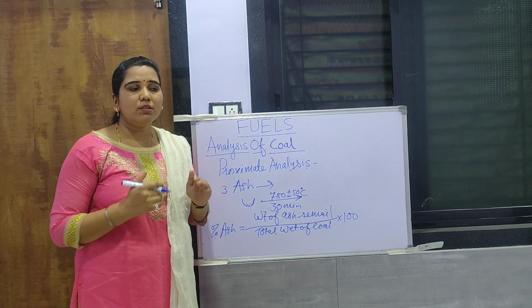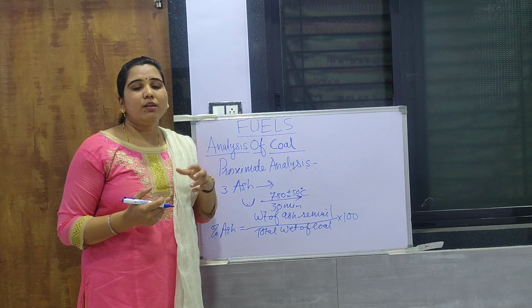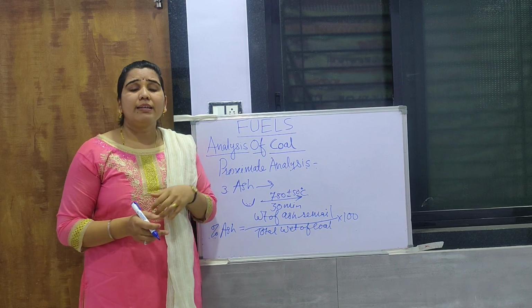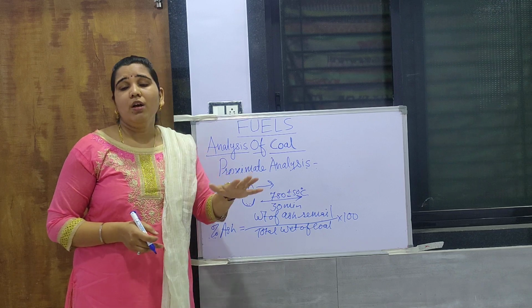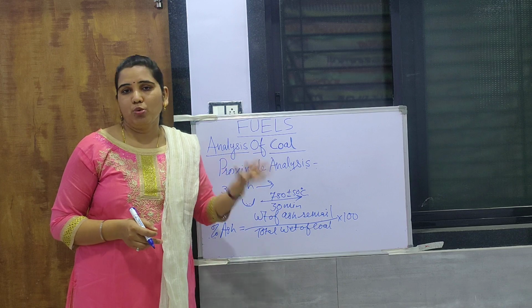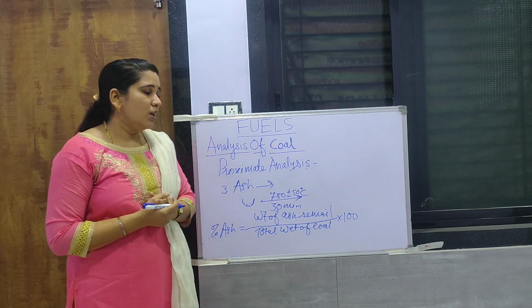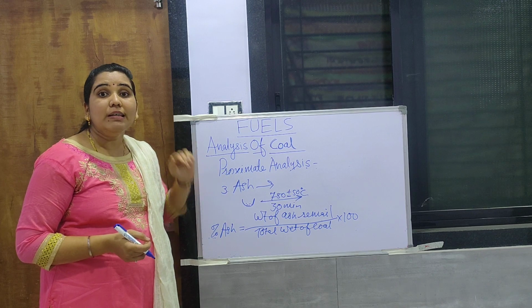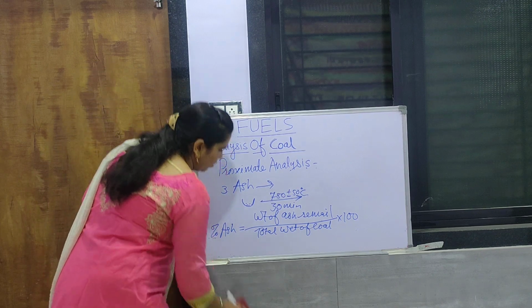During burning, it forms clinkers at very high temperature, and that may get stuck to the grate, due to which it requires more and more fuel for the burning process. So ash is always useless. Its presence decreases the calorific value. So this is about the ash.